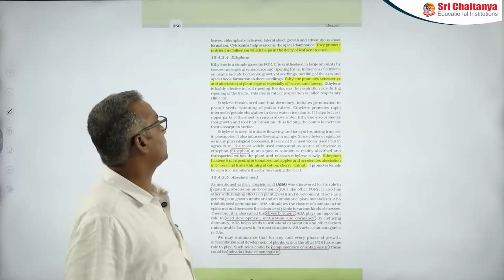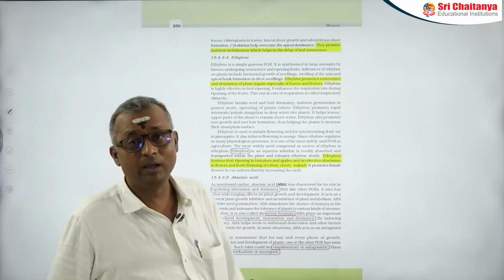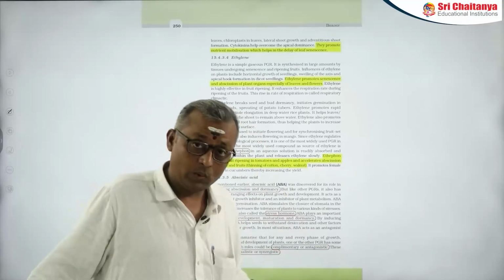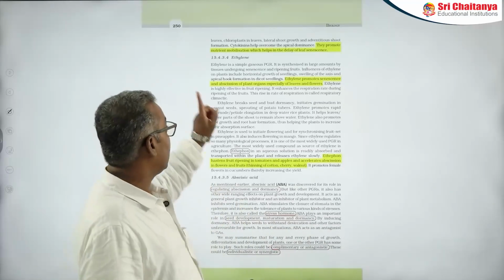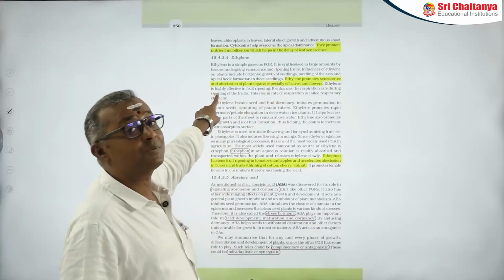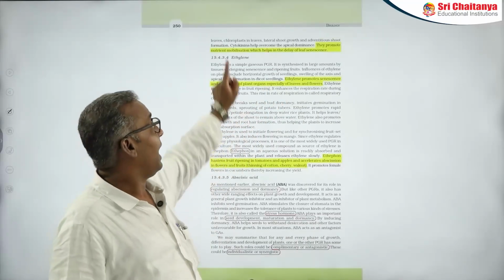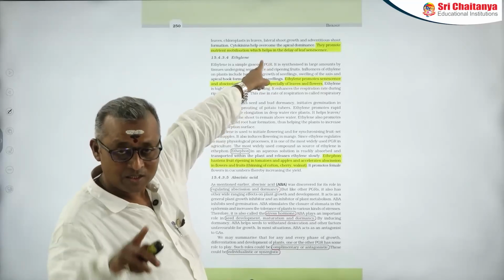Now, let us come to ethylene. When it comes to ethylene, I already told you it was discovered in relation to the fruit ripening process. It plays a very important role in senescence and abscission. So, it has an antagonistic effect to the cytokinins.